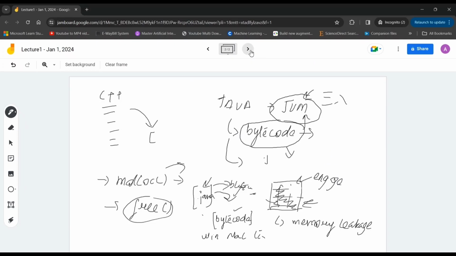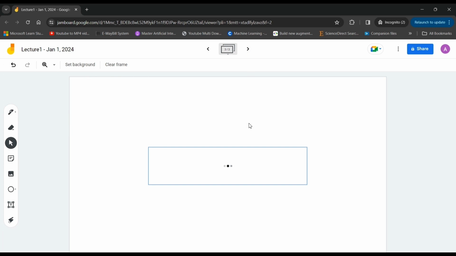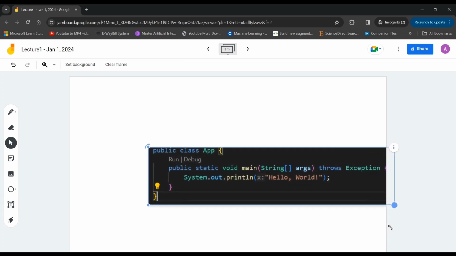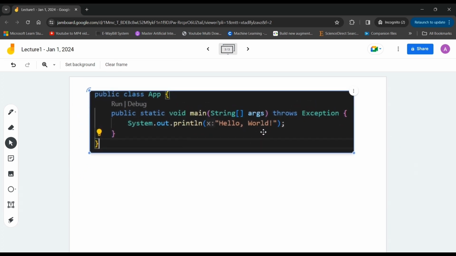Sorry. So let me paste it here, and then we officially are going to talk about our first Java program, how things work here. I'm going to explain everything in detail. So this is our first Java program.